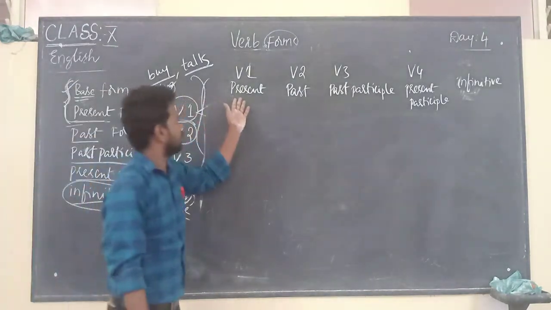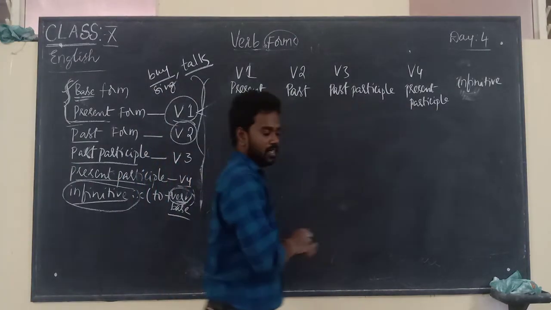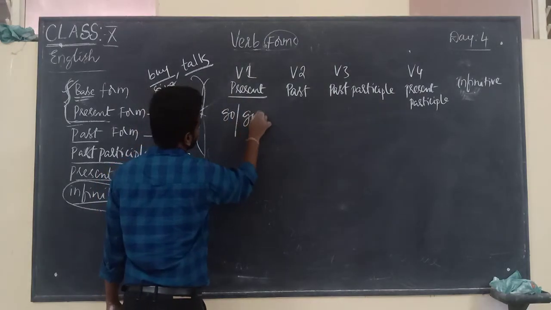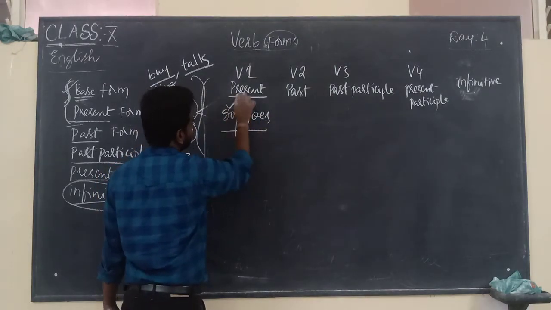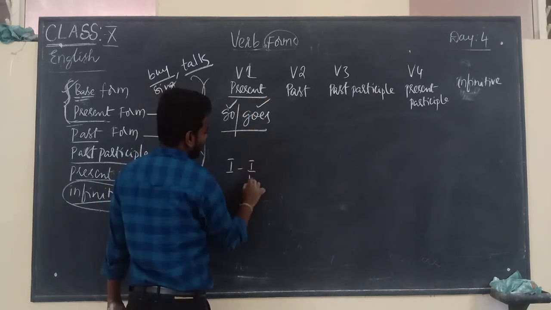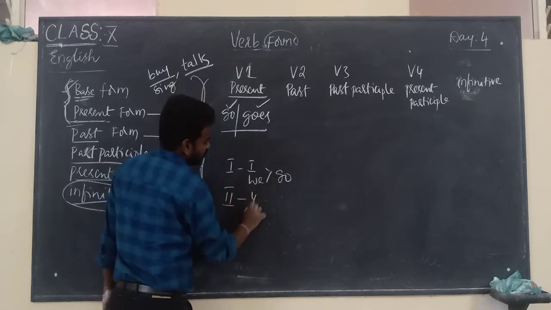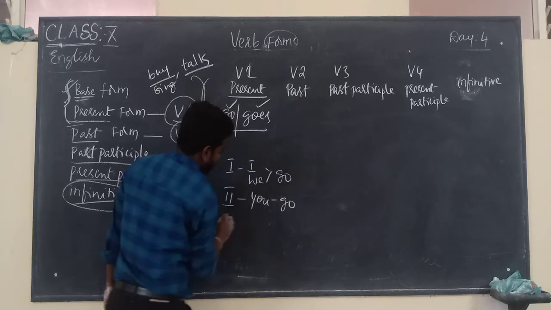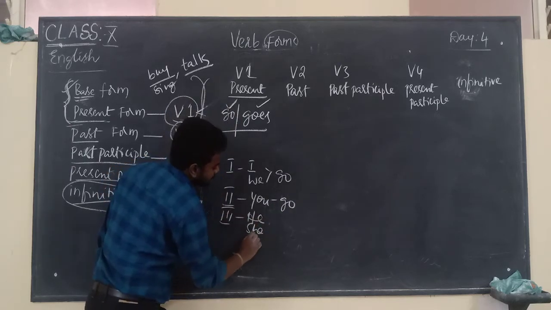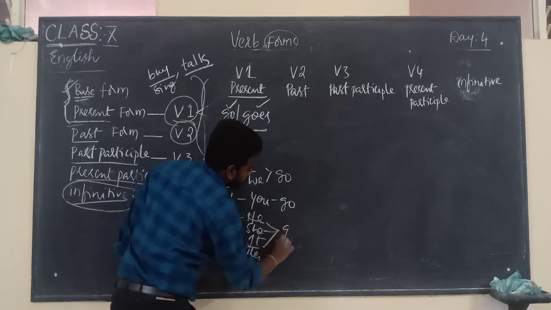What are the different forms of a verb? Present form, past participle, present participle, and infinitive. For example, the present form is go or goes. When do we use go and when do we use goes? For first person I and we, we use go, and for second person you, we also use go. For the third person he, she, it, we use goes.